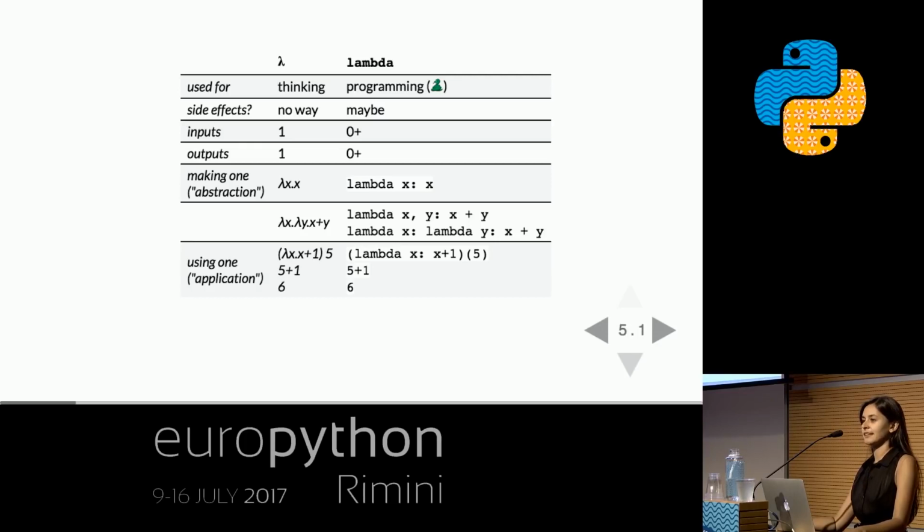I didn't mention that the lambda in Python is just an anonymous function. It just doesn't have a name. But we're going to be cheating a little bit, and we're going to be naming some of our lambdas just for sanity.